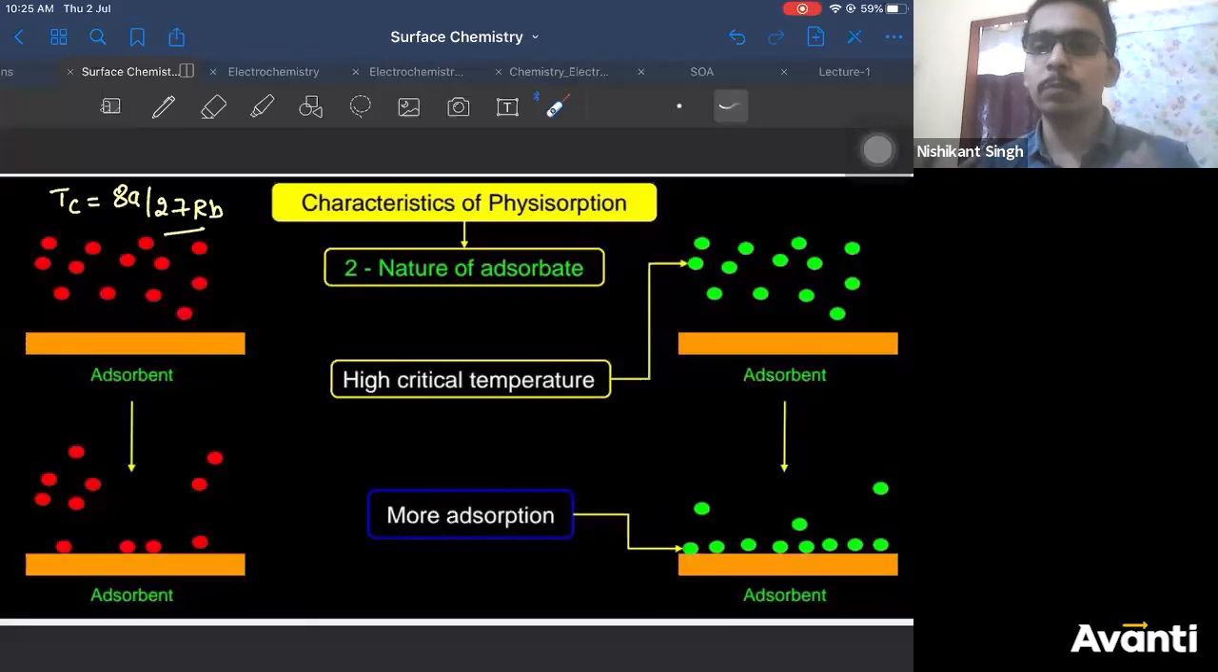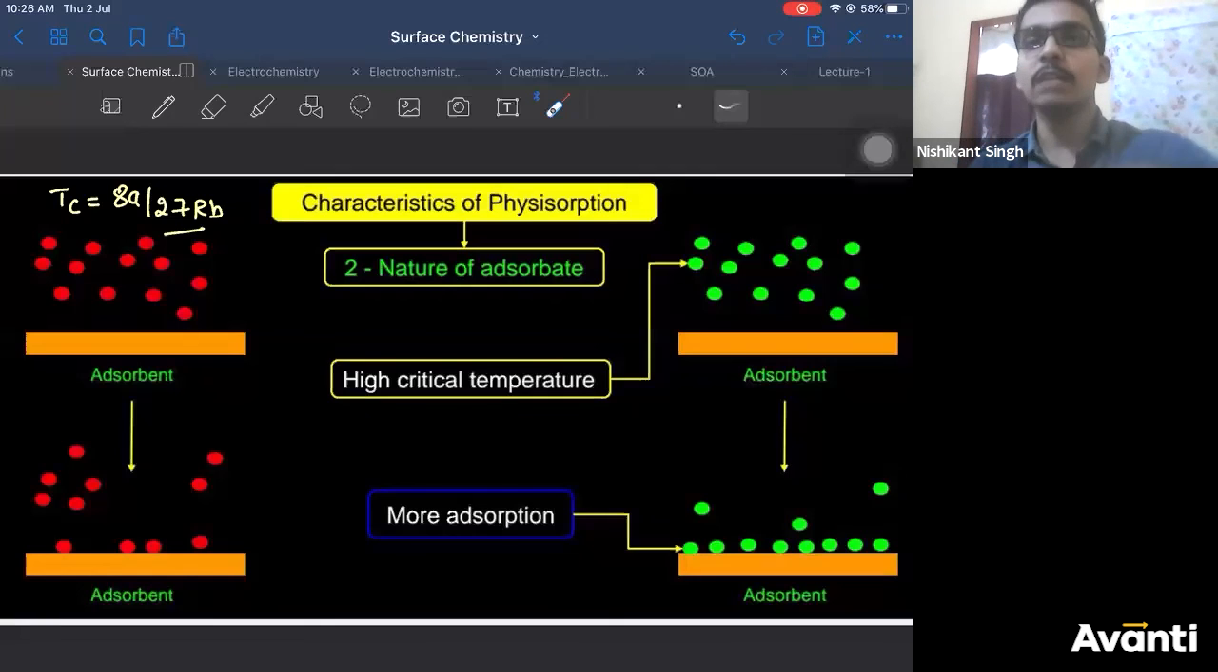Now think of it from this point of view. There are two gas molecules, A and B, and there is an adsorbent, a nickel surface, let's say. So O2 gas and H2 gas, you can take whatever you want. Gas A is moving very randomly, whereas gas B is moving calmly. So which gas will settle on the adsorbent easily?